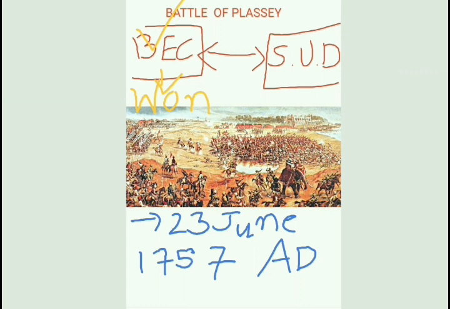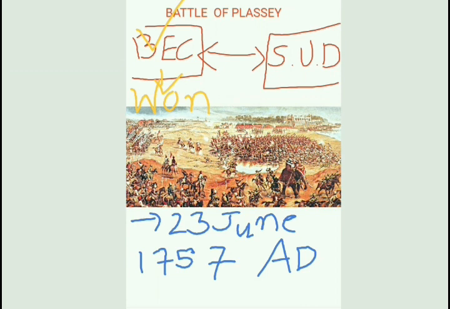Knowing this, Sirajudullah destroyed the fortress, and this news reached Madras, where there was a small army of the company led by Robert Clive. Knowing this, Robert Clive came to Bengal and decided to fight Sirajudullah.